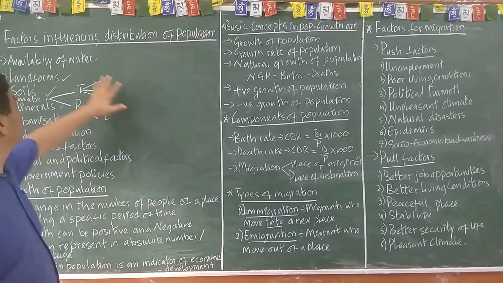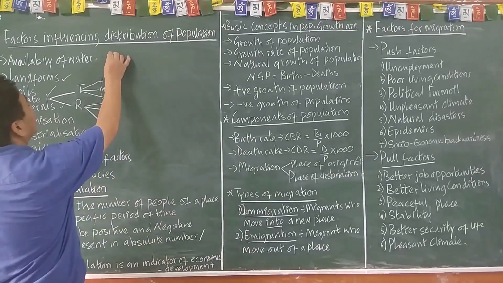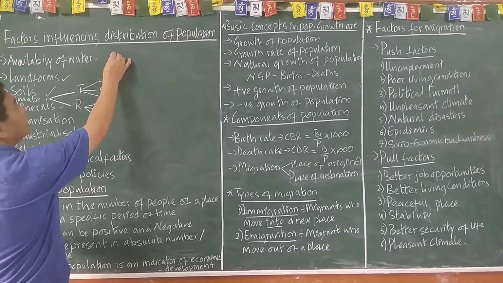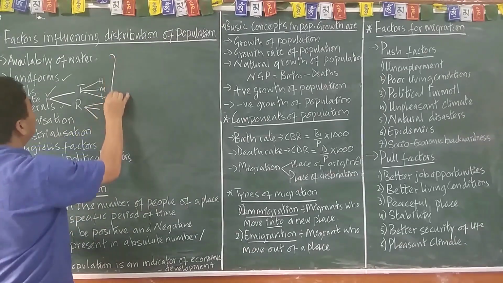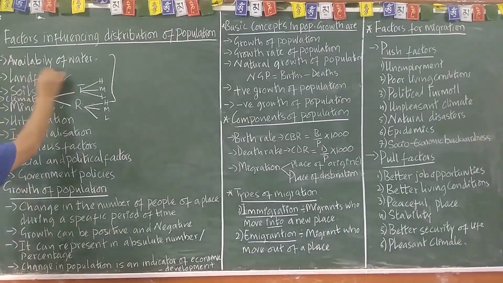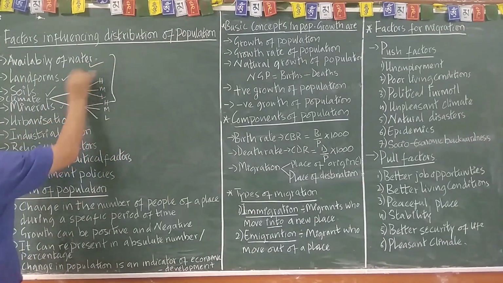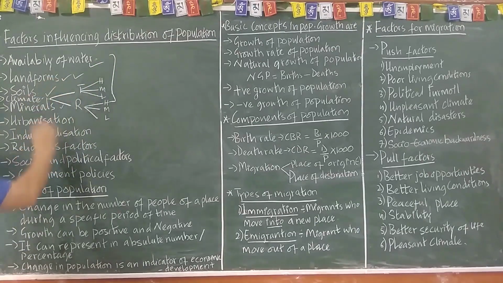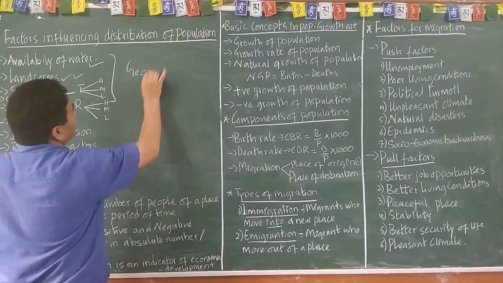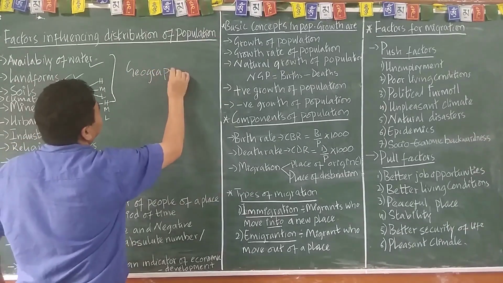I'll tell you all those things later. So all these factors, availability of water, landform, soil, and climate, come under the geographical factors.